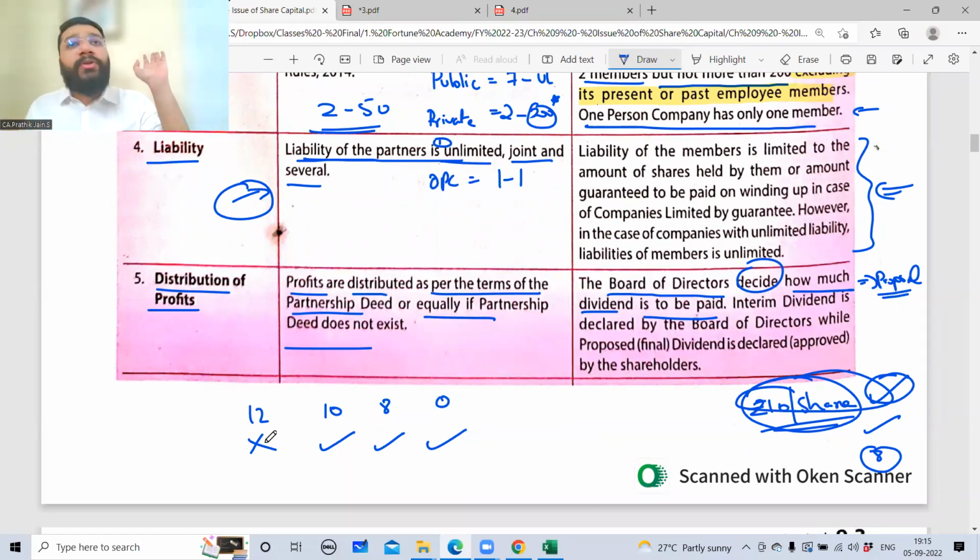In olden days, what used to happen? Whichever person is present in the AGM, only they can decide. If somebody is not coming, then he loses his voting power. Right? So today what happens at home? I've invested in multiple companies, so I get messages or the form where I can do the voting. If I submit that voting form and give it to them, then my vote has been counted. Are you able to follow? So this is about the distribution of profit. Any difficulties in understanding this point?